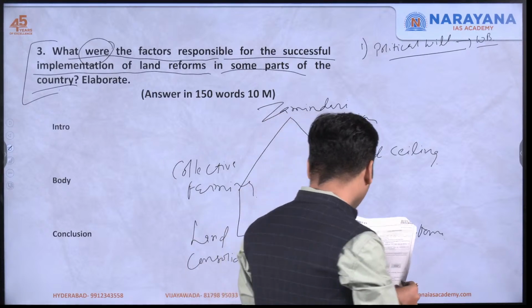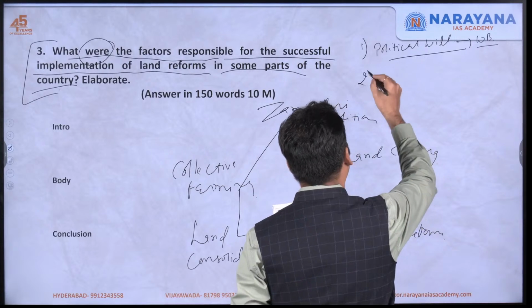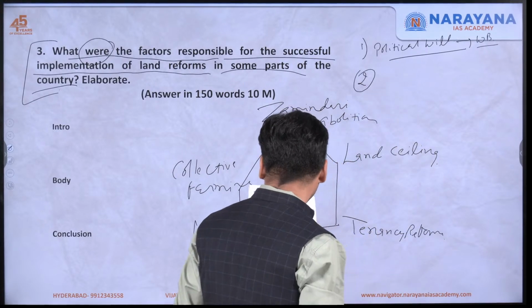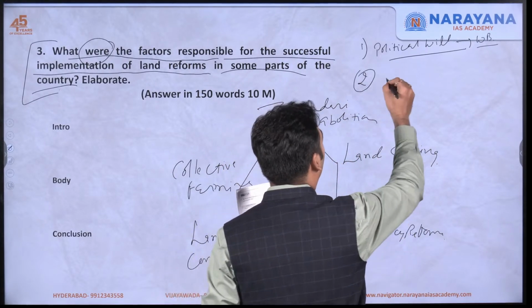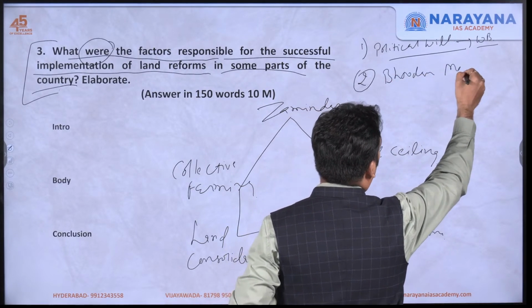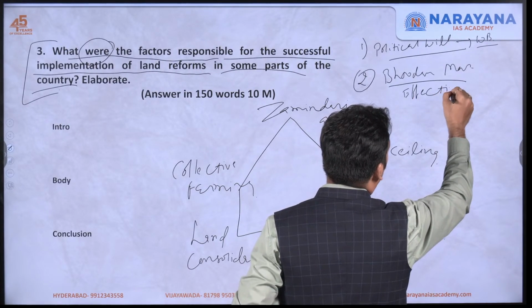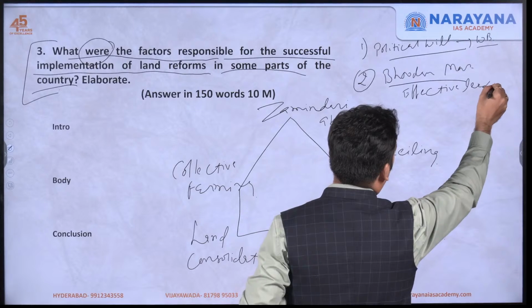Then second, Vinoba Bhave's leadership, the Bhudan movement, also led to a lot of success. So you can say that effective leadership is also another reason.